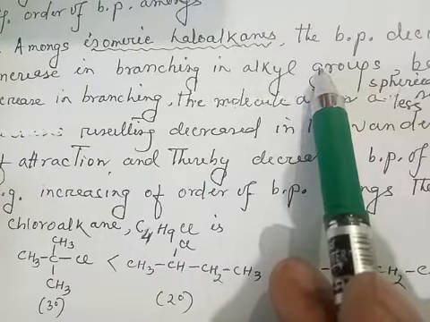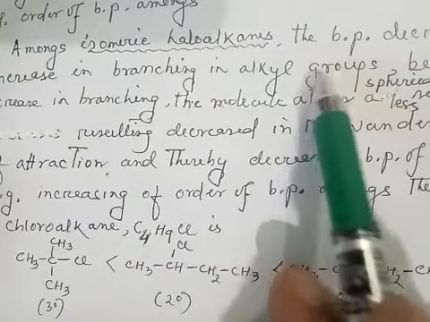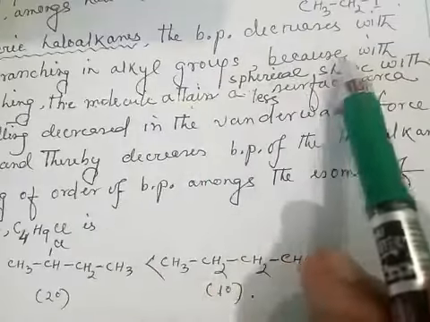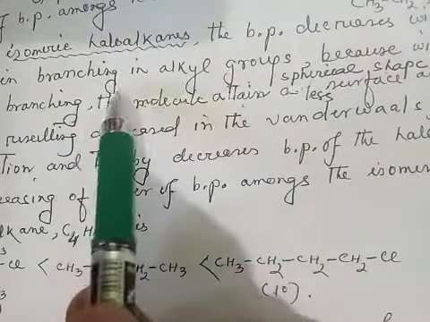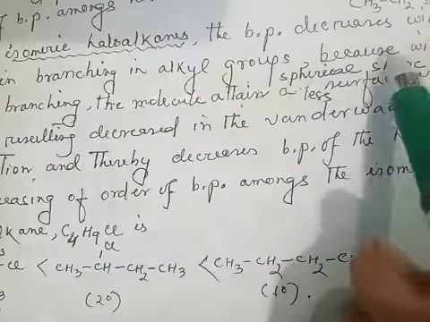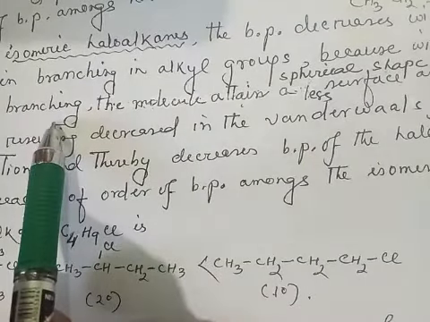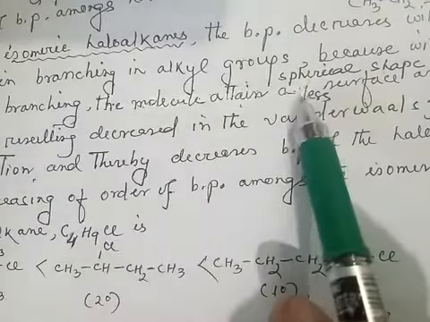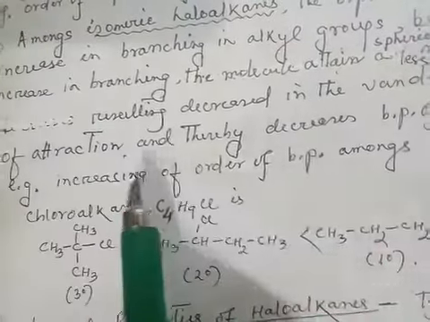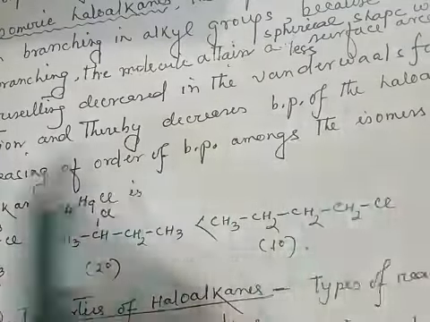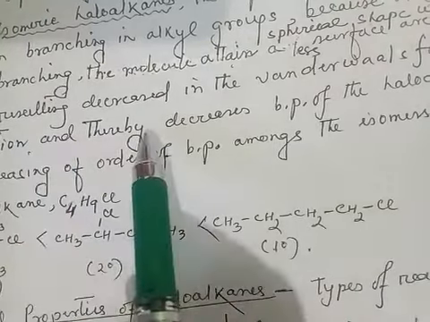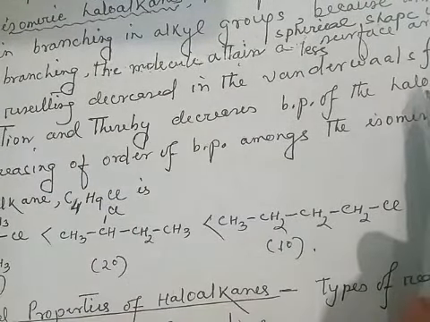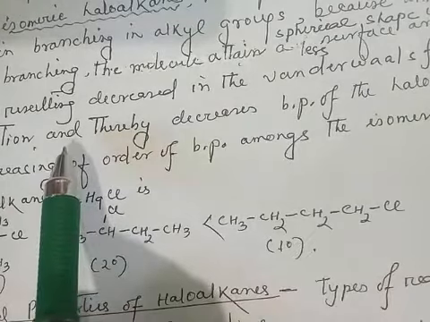With increase in the branching of the alkyl group, the molecule attains a spherical shape with less surface area, resulting in a decrease in the van der Waals force of attraction, and therefore decreases the boiling point of that haloalkane.